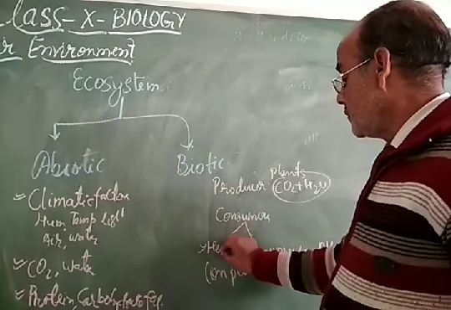After that, the third category is omnivores: the organisms which depend upon both plants and animals. You have already studied producers, consumers, herbivores, carnivores, and omnivores in previous classes, so there is no need to explain more.